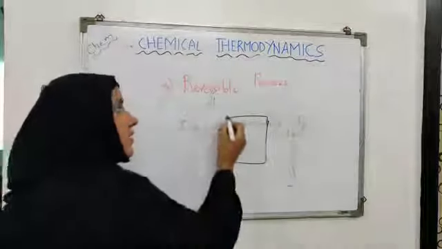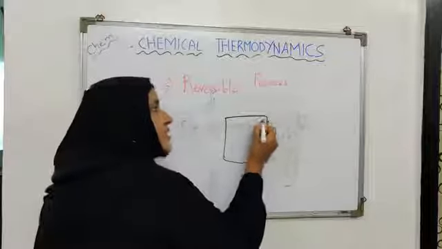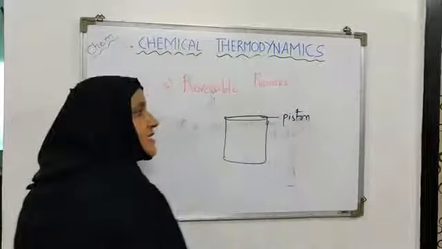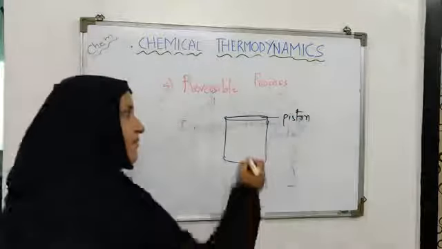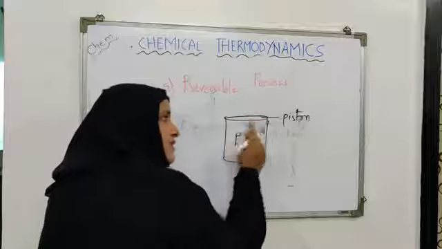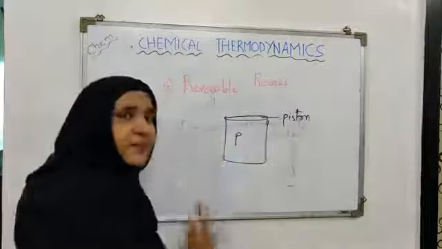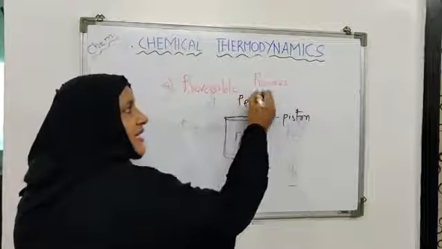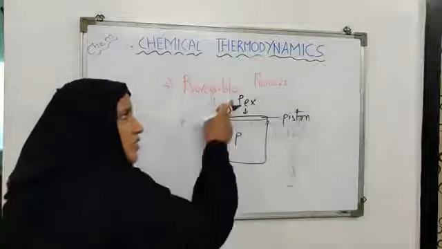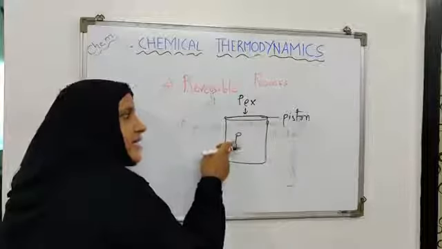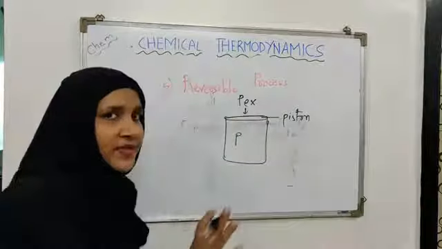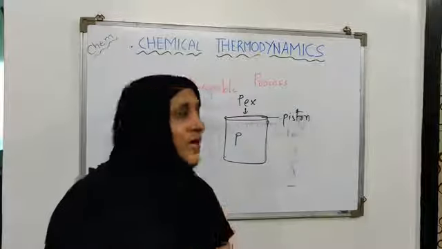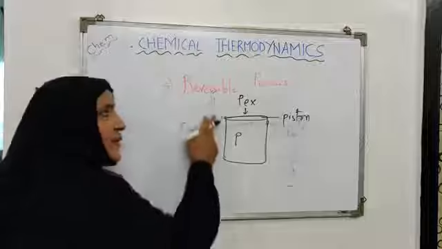Okay. Now, let's say that we have covered this container with a weightless, frictionless piston. Okay. The pressure of the gas which is enclosed in the container will have some value. Okay. And there will be external pressure acting upon this piston. So, as long as the internal and external pressures are the same, the piston will remain in its position and will not move, and we will say that the system is in equilibrium.